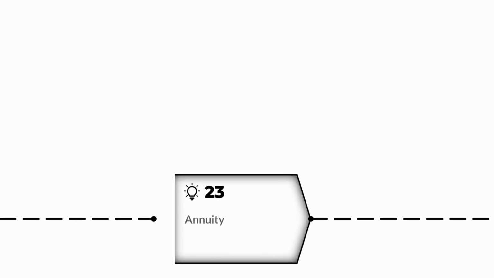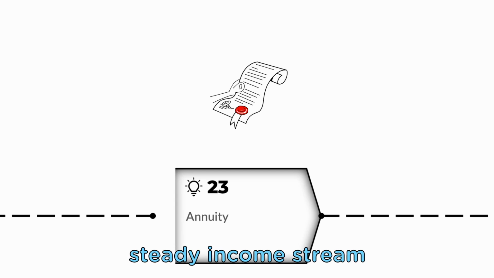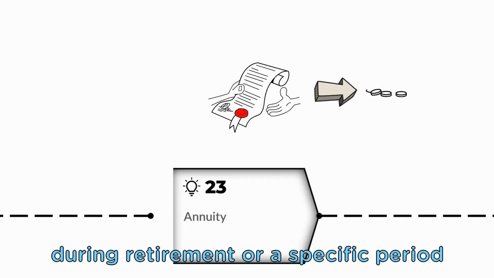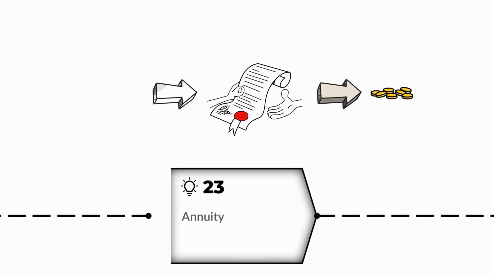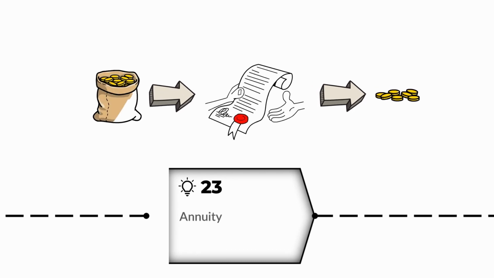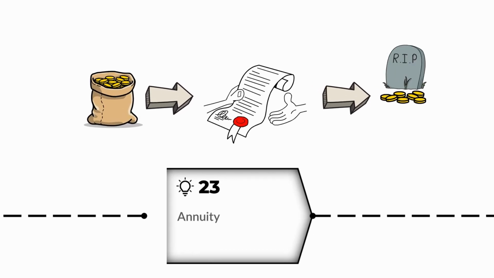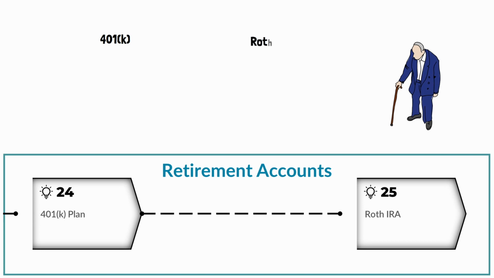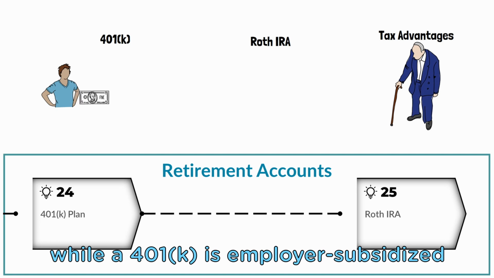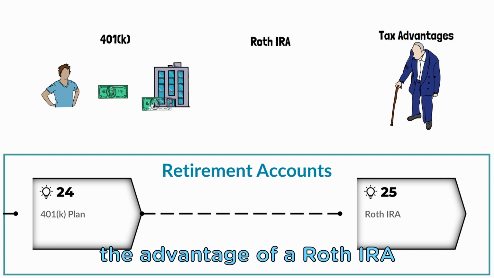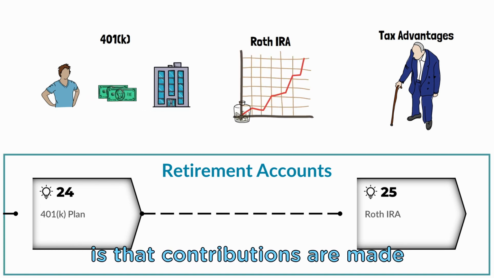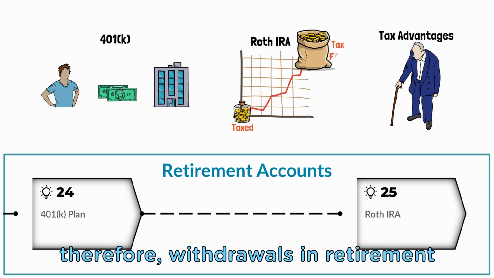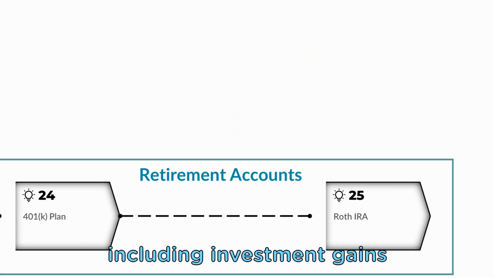Annuities are contracts designed to provide a steady income stream during retirement or a specific period. They are typically offered by insurance companies and can be purchased through a lump sum payment or regular contributions. Annuities can offer a lifelong guaranteed passive income. Retirement accounts like 401k plans or Roth IRAs are designed to help individuals save and invest for retirement, providing tax advantages and long-term growth potential. While a 401k is employer subsidized, the advantage of a Roth IRA is that contributions are made with after-tax income. Therefore, withdrawals in retirement are tax-free, including investment gains.